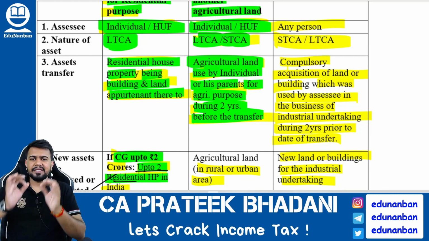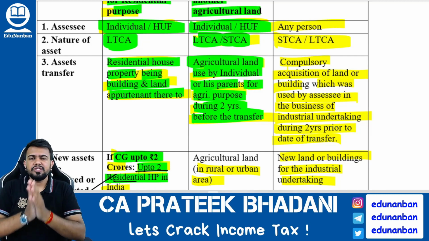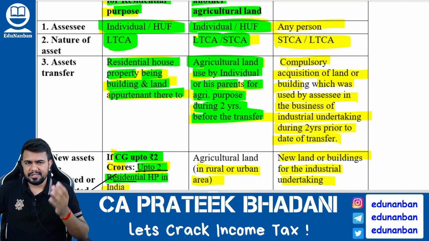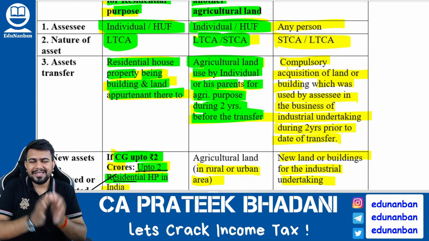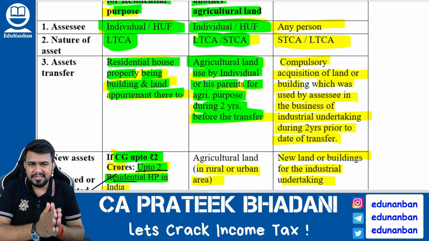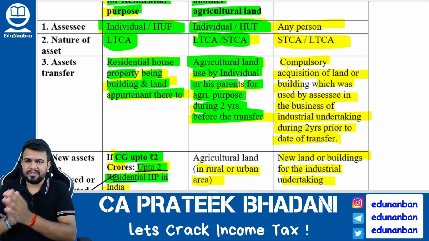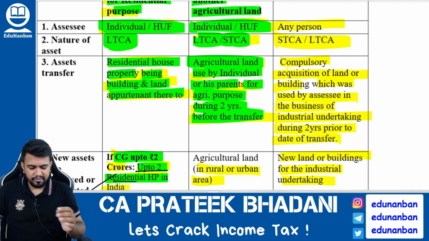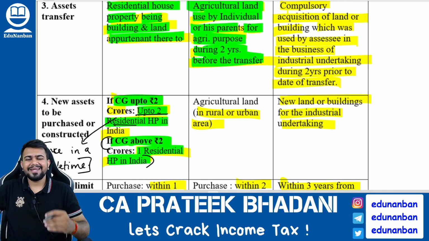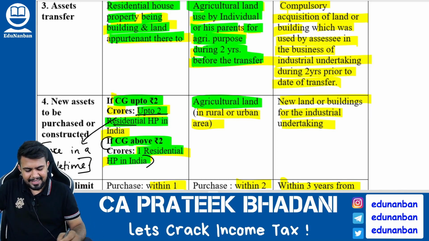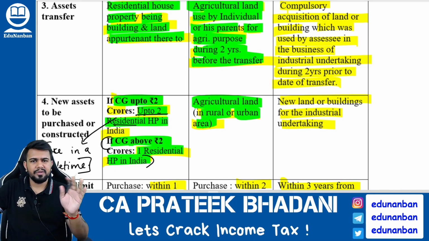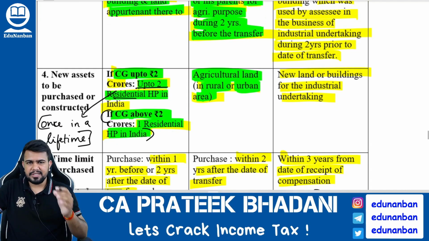There should be an individual or HUF. That individual or HUF is having an urban agricultural land which they should be using for agriculture purpose at least 2 years before the date of transfer. Now, if they are selling this agricultural land and buying a new agricultural land, the new agricultural land can be rural also, it can be urban also, it does not matter, then exemption is allowed.